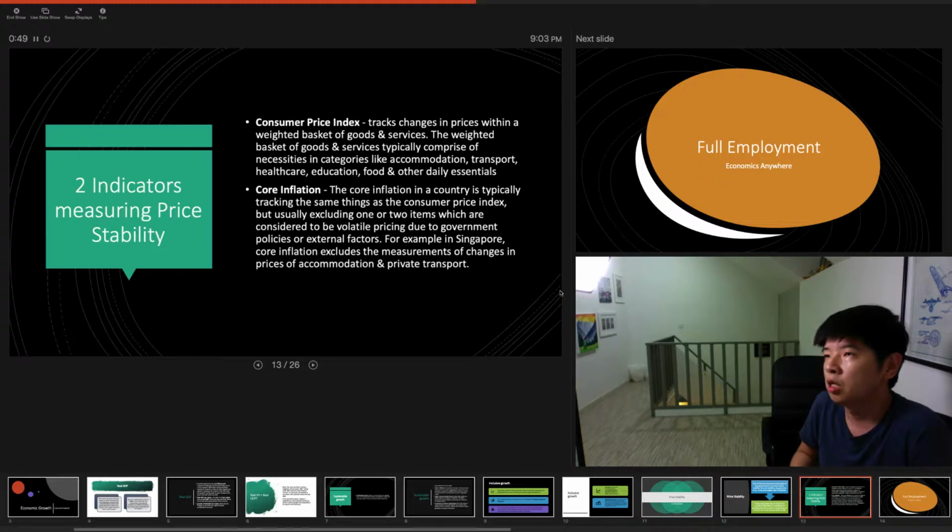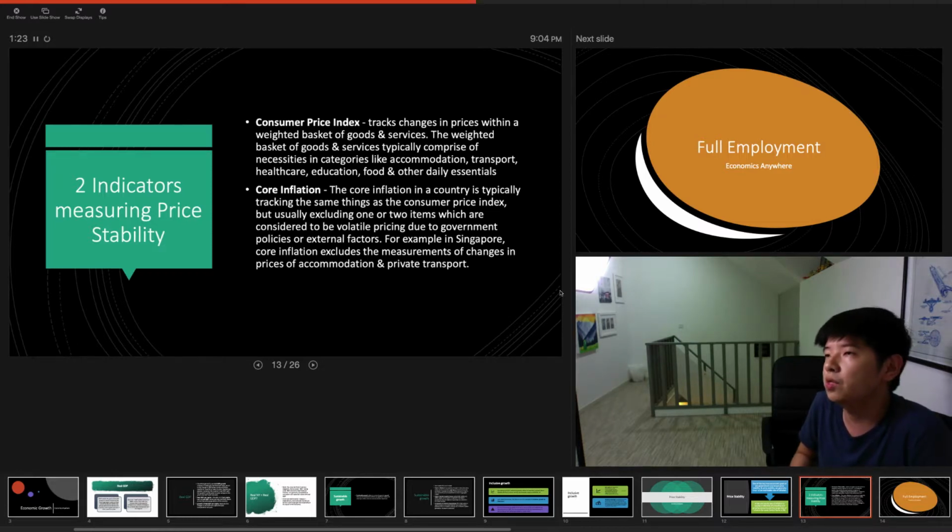So, for example, how much your 4-room HDB flat or 3-room HDB flat will cost in terms of monthly rent. How much your transport costs: how much your bus ride, train ride, taxi ride costs, what a car will cost. Healthcare: how much a visit to a GP costs, how much cataract surgery costs. Education: how much your tuition fees, university fees, textbooks and uniforms cost. Food: how much rice, eggs and chicken cost, and your other daily essentials like perhaps your toiletries.